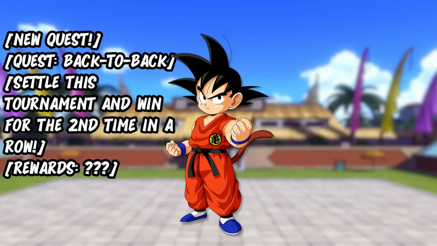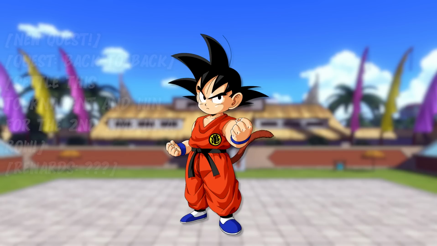New quest: back to back. Settle this tournament and win for the second time in a row. Rewards: ? Goku is happy to have received another quest after this dry few years of plain training. After finishing those 2 books on Saiyan history, he hadn't really gotten many quests and just had to train to unlock this transformation of his.